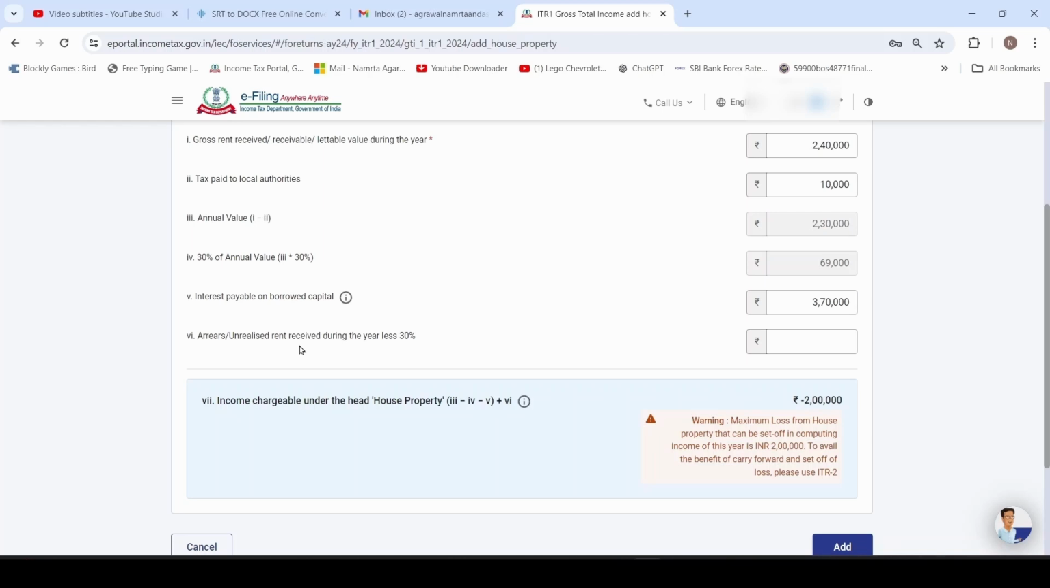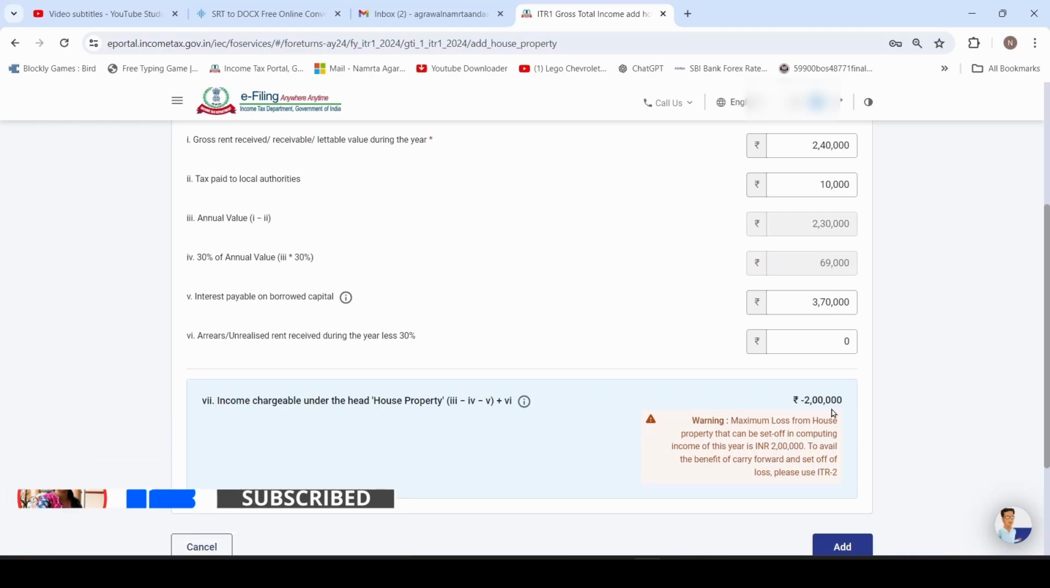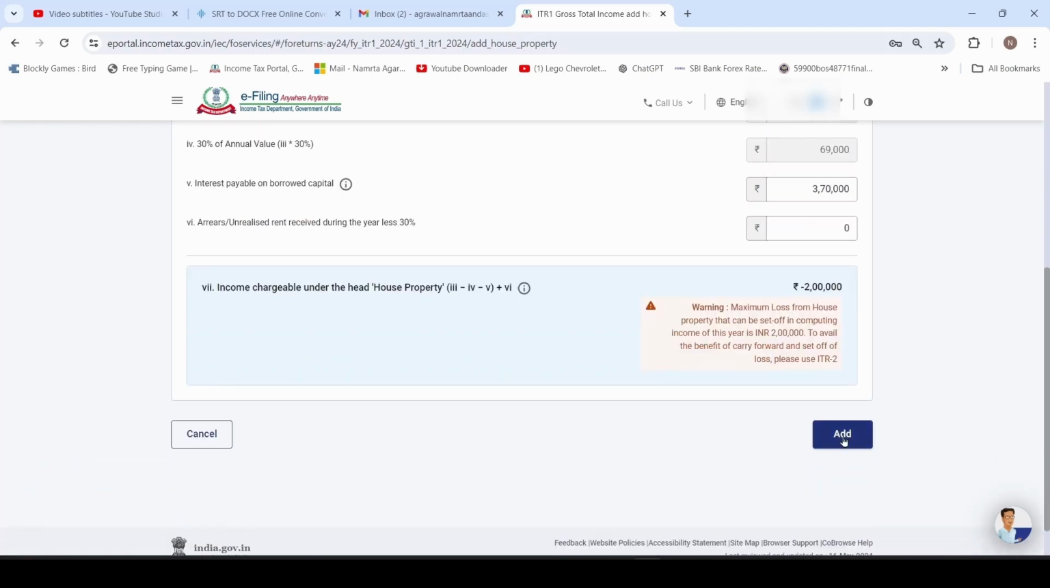And if you received any earlier period rent, then you can mention here after deducting 30%. In my case, it is 0. So the total house property income will be minus 2 lakh. That means we are booking loss of 2 lakh here. Then click on add button.